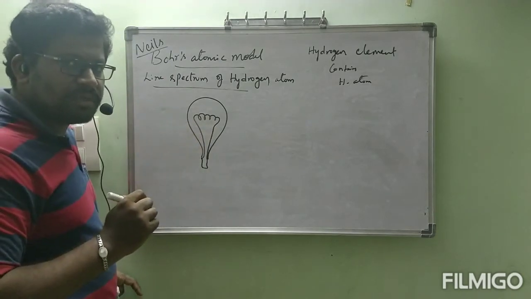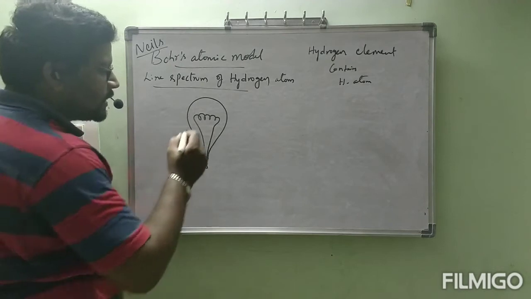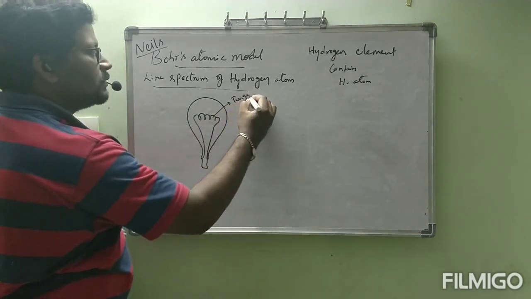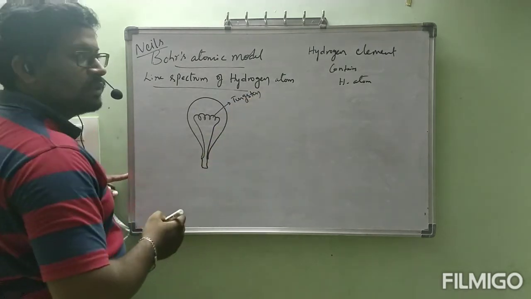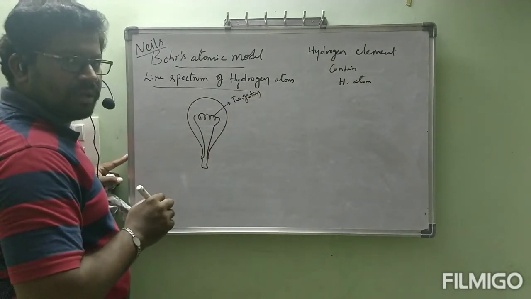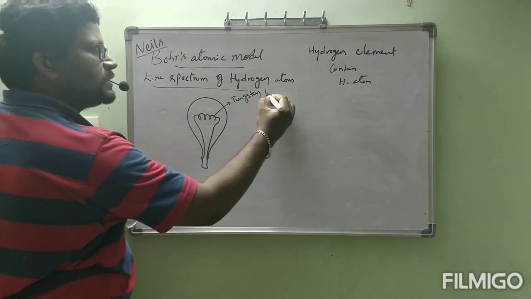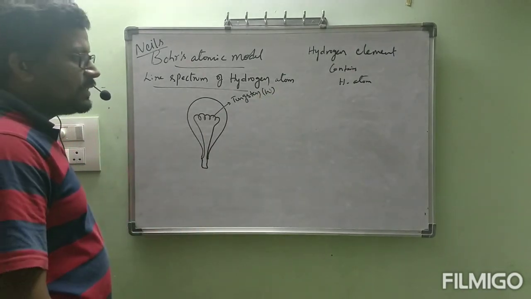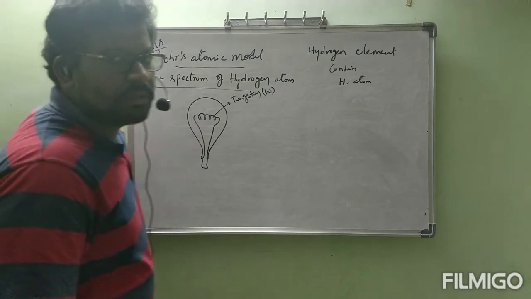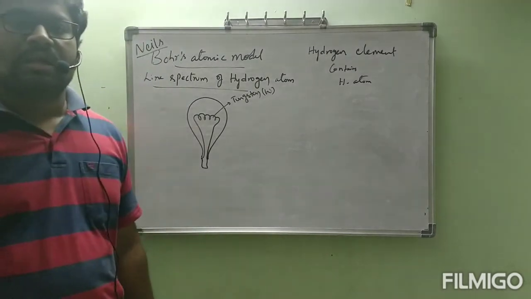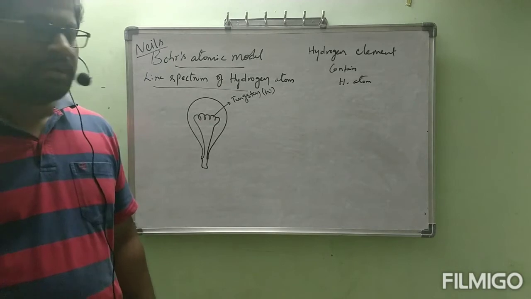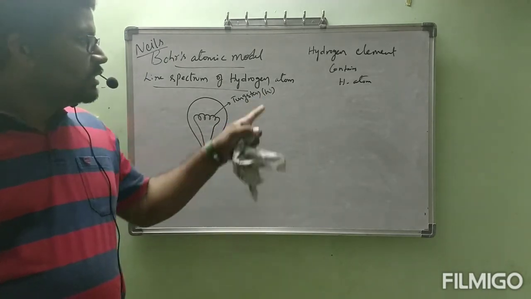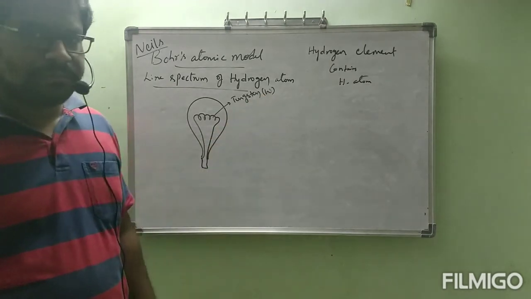If you have observed, you might have seen it. That filament is made with tungsten. It is an element with symbol W. In German, tungsten is wolfram, W-O-L-F-R-A-M. From that we got the symbol W.